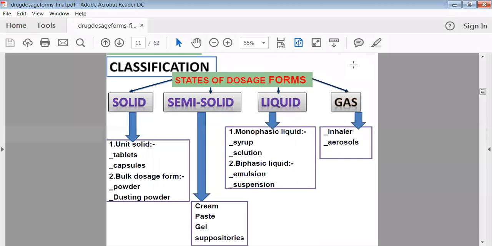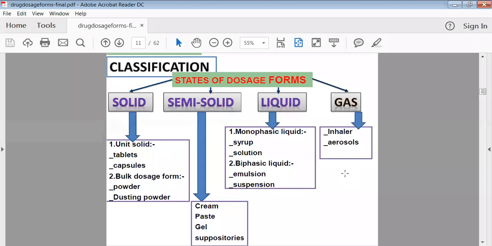So these are called the liquid type of dosage forms. Liquid dosage forms are of two types. One is the monophasic, another is the biphasic liquid. Now another category of your dosage form is the gaseous. In the gaseous dosage forms, we have two types of preparation like aerosols and inhalers. You might have seen an inhaler. Inhalers are nowadays available in the market.